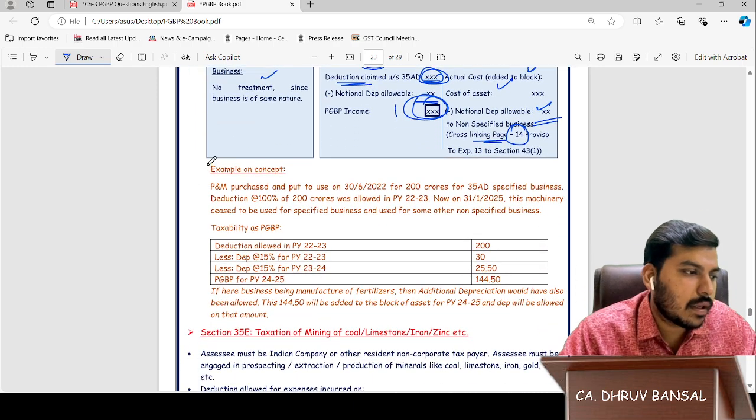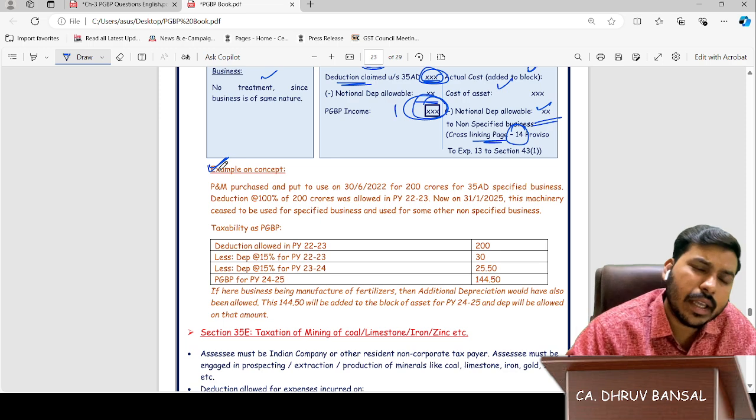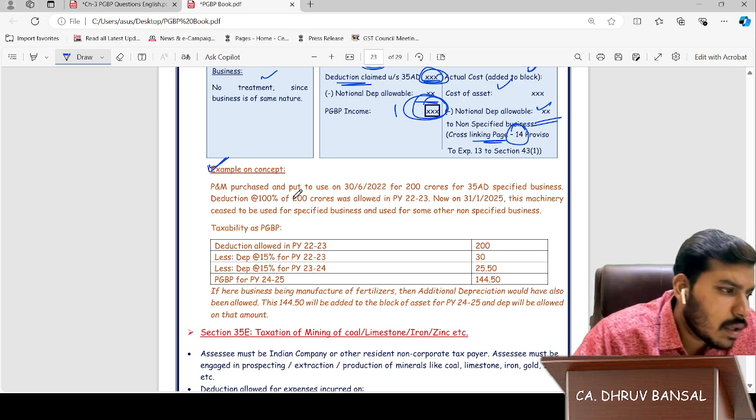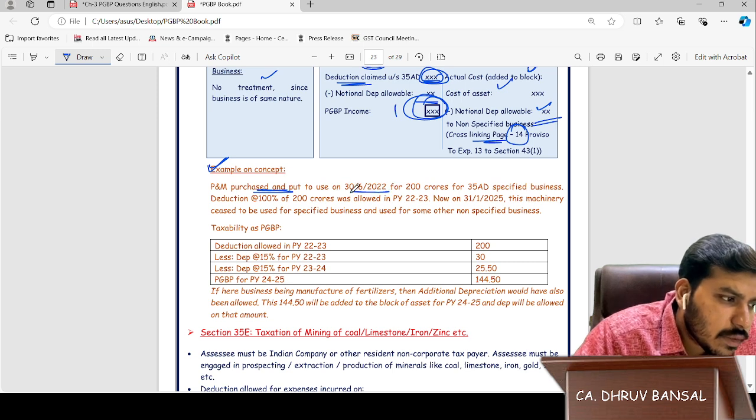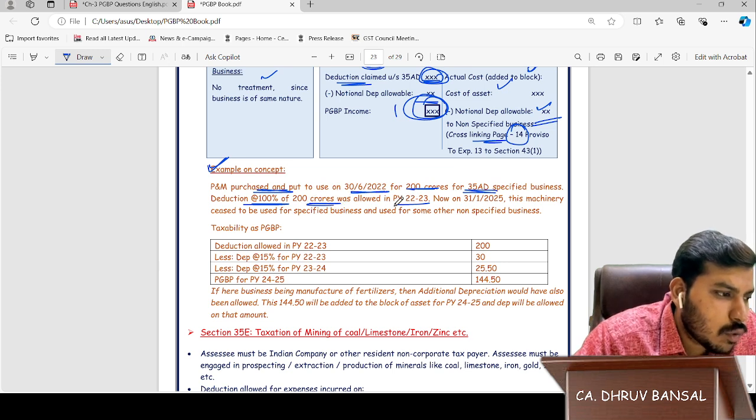Let's see this example. Or you can do the ICA illustration, the same will go. Plant and machinery was put to use in 2022 for 200 crores, for 35AD and a specified business. Deduction at 100% of 200 crore was allowed in previous year 22-23.